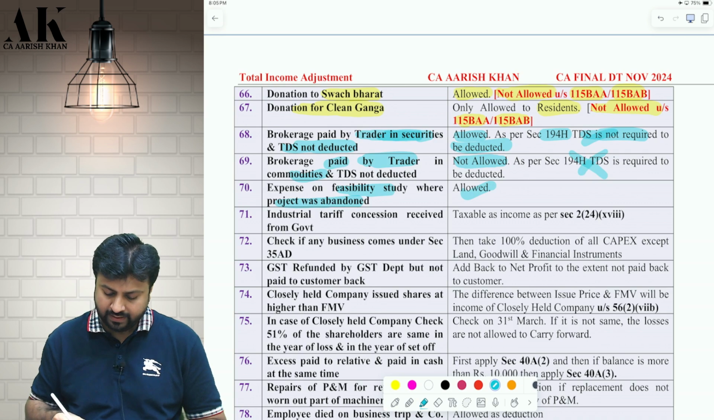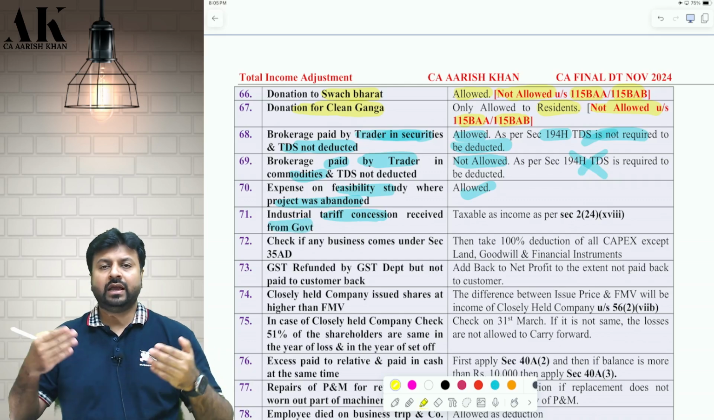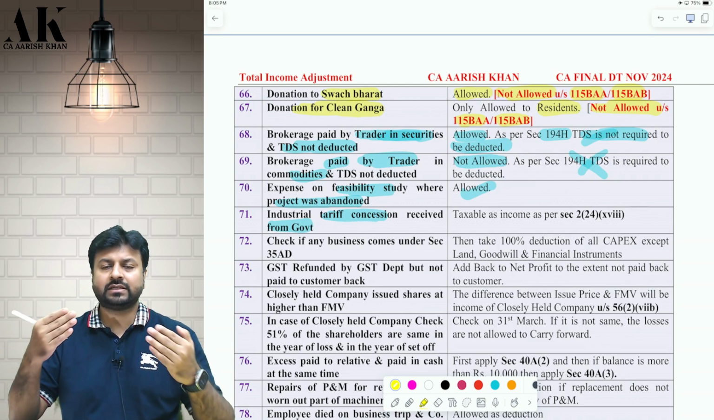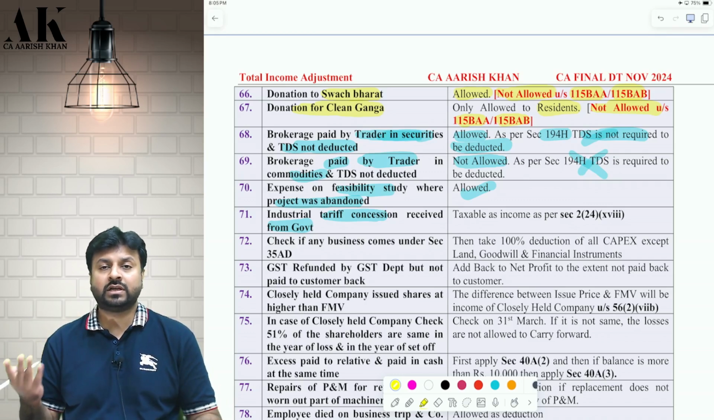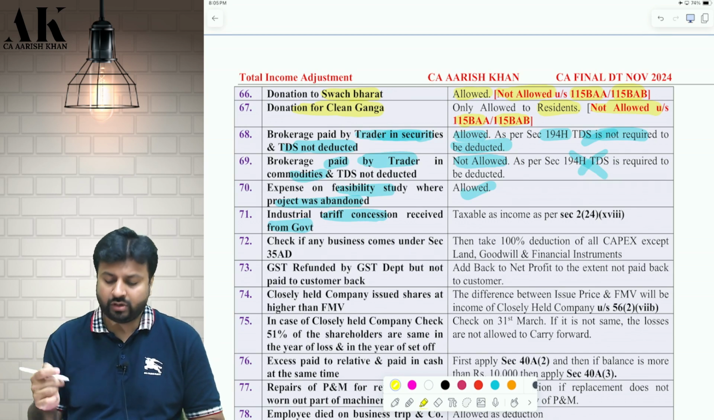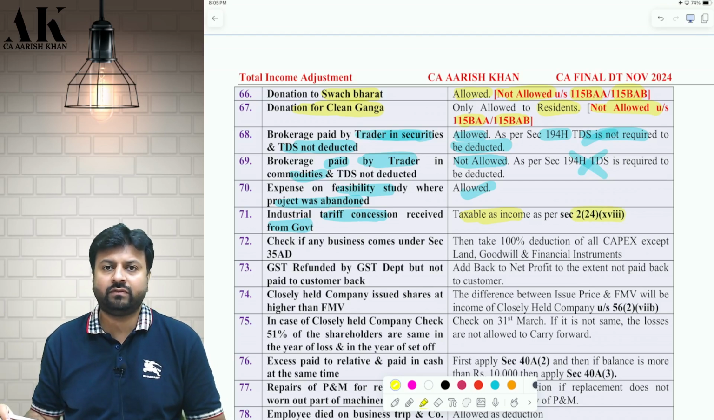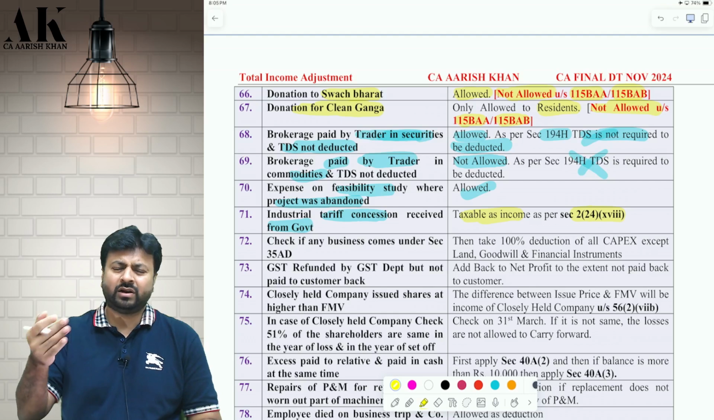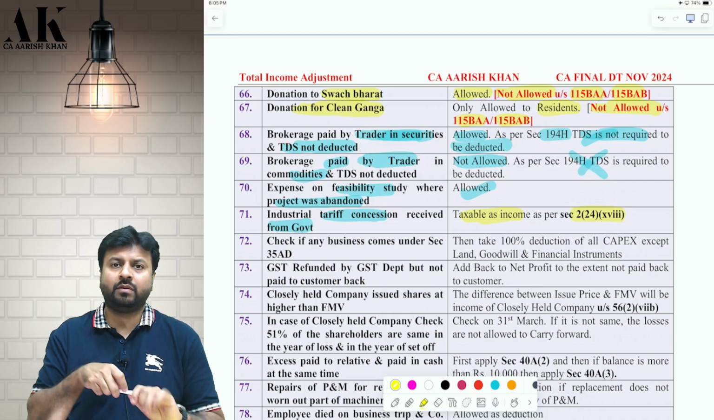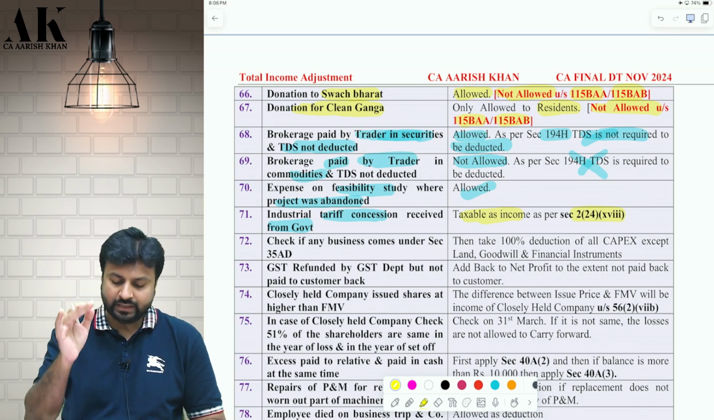Next one, if you receive any industrial tariff concession from government, so any concession, any benefit, any duty drawback, any subsidy, grant, reimbursement, by whatever name called, if you receive from central government, state government, any body, agency, authority, then it is income under section 2(24)(xviii). We have done this discussion in the chapter of what? In the chapter of PGBP. So if I receive any money in the form of money or kind, cash or kind, whatever I receive from central government, state government, body, agency, authority, then it is my income. I have to take that as a part of income.